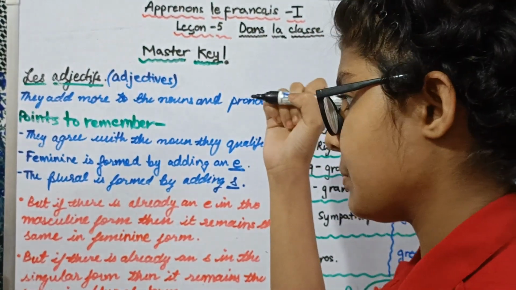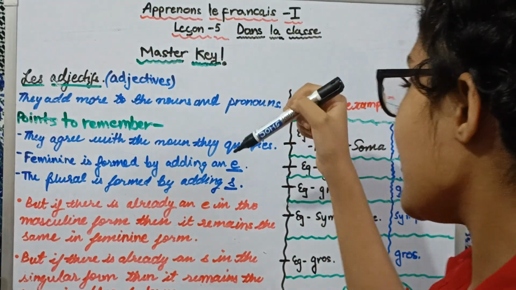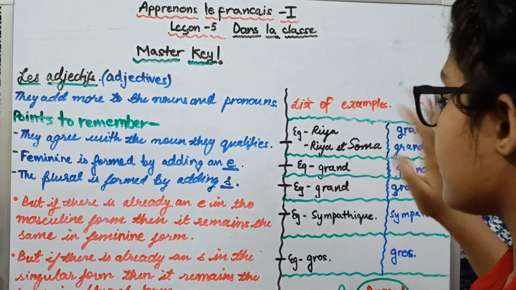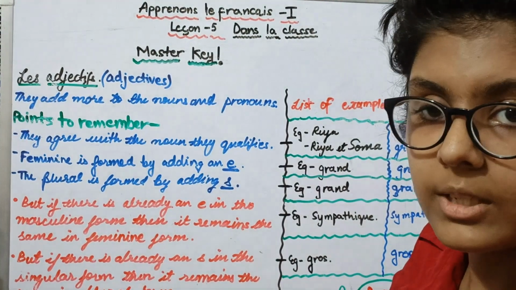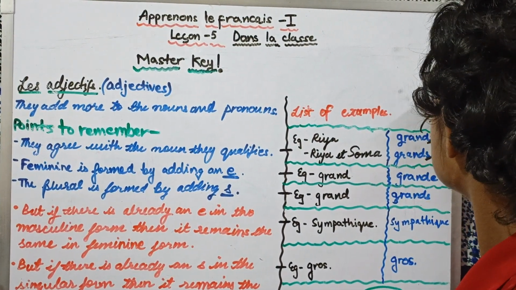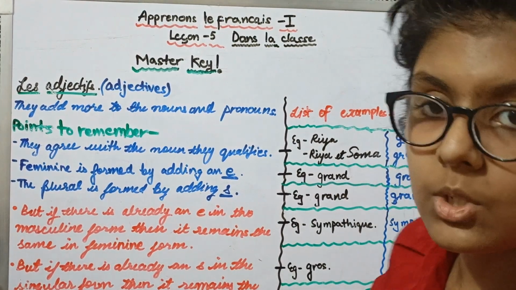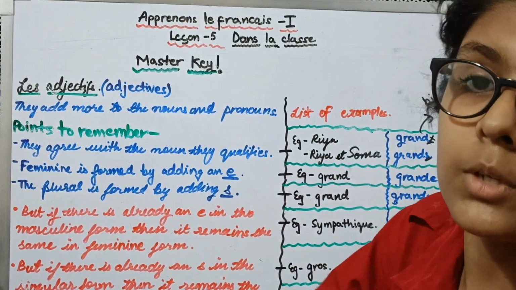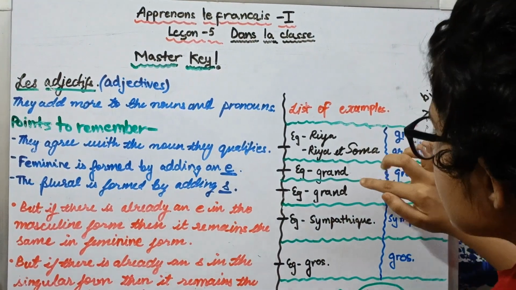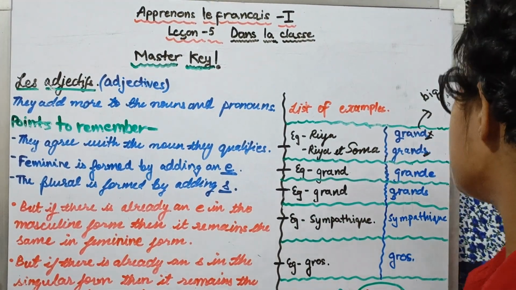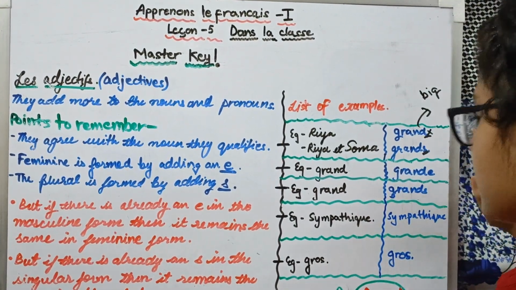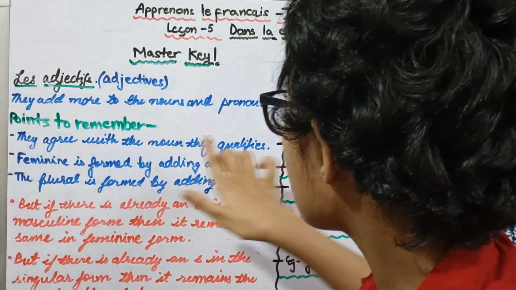Now let us go on to the next one: the feminine is formed by adding an E. So how is the feminine formed? It is done by adding an E to the masculine form. For example, I'm going to use the same word, grand, which means big. Why am I choosing this? To make it much easier. As you see in the book, there are different examples for different sentences. But this will help you understand how one same word can be transformed into the feminine form, then the singular or plural form, and the masculine form as well. Then we'll see how they agree with the noun.